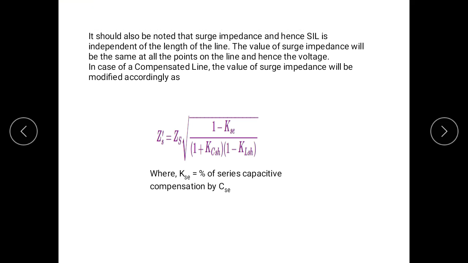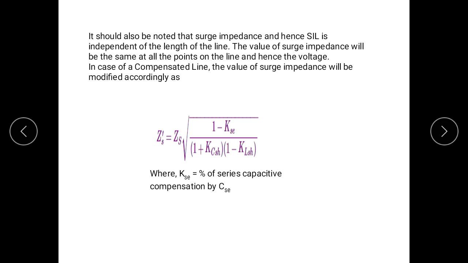But if the compensation is done by shunt reactor, then reactor produces power loss, hence surge impedance increases, and which decreases the SIL loading of the line.